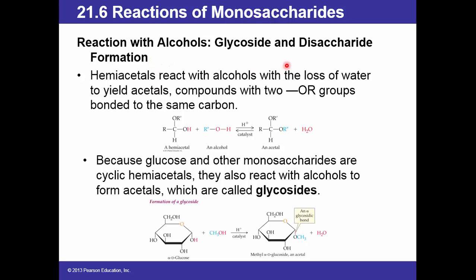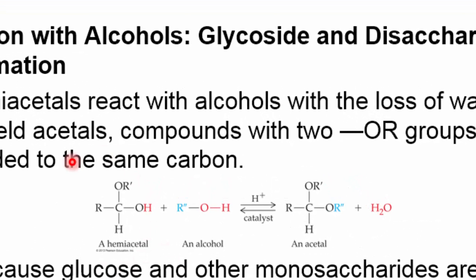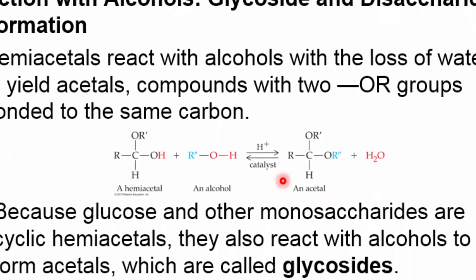Reaction with alcohols, glycosides and disaccharide formation. Hemiacetals react with alcohols with the loss of water to yield acetals, compounds with two OR groups bonded to the same carbon. Here, this is a hemiacetal plus alcohol, acid catalyst, to form acetal plus water.